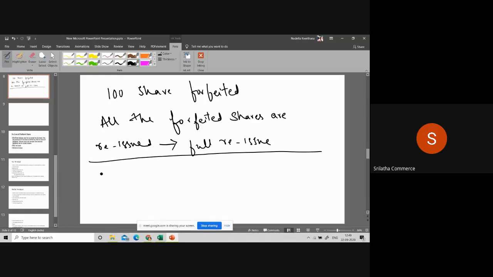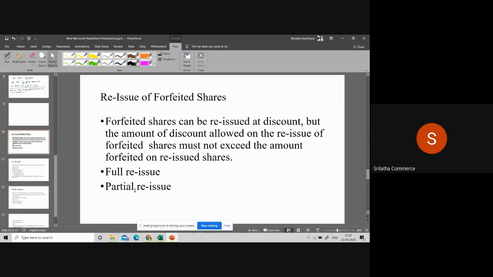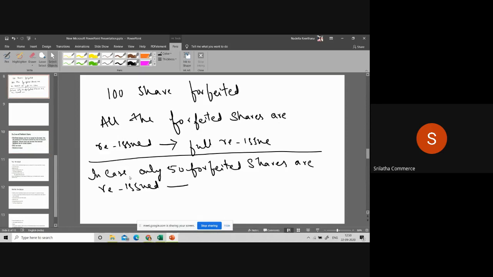In case only 50 forfeited shares are reissued, it comes under partial reissue of shares. Yes, very good. Partial reissue. Now, is it clear?